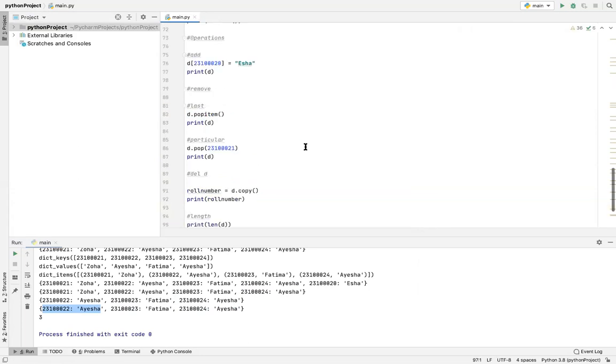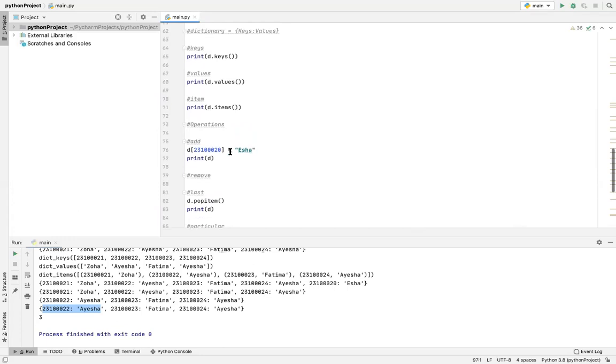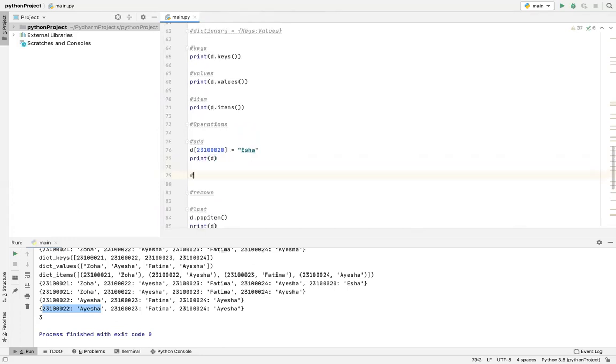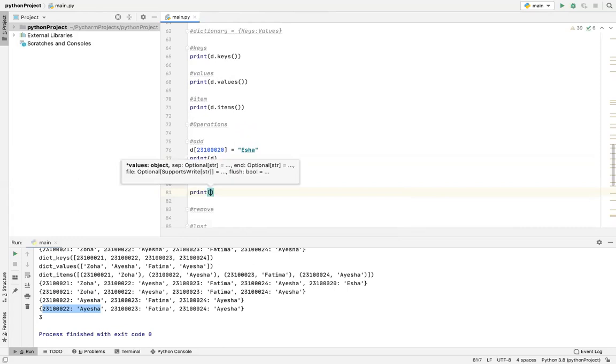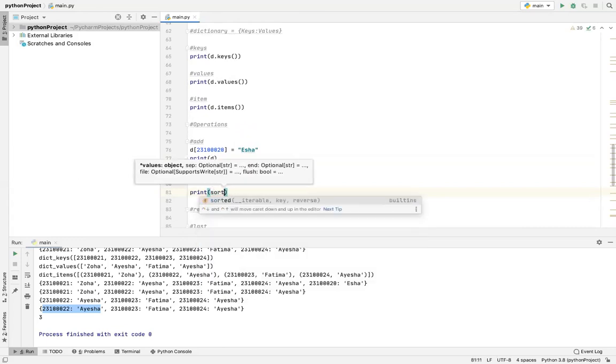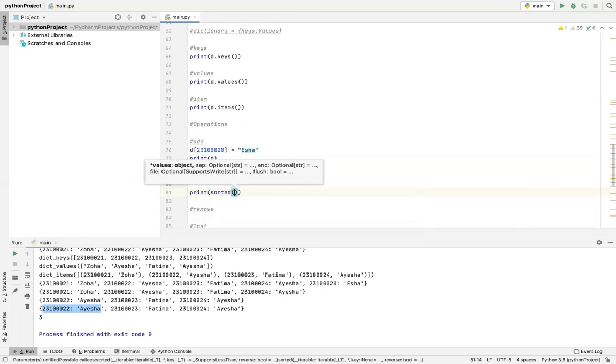So we can also sort our dictionary, and let's use the sort over here because the delete hasn't happened here yet. The sorting is done by writing sorted, parentheses and the name of the dictionary.